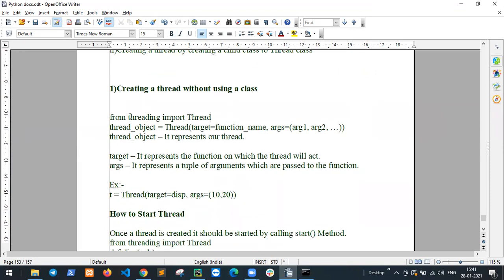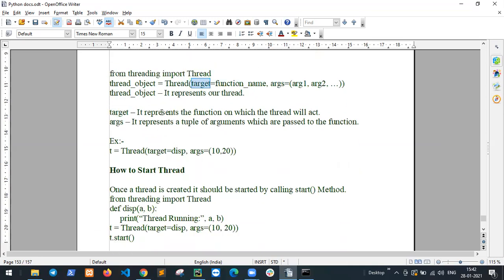So how to create? From threading, import Thread. Got it? Thread object means Thread, with target function, target function name, and arguments, how many arguments to pass in this function. The thread object represents our thread. Represents means it defines what the actual work of the thread is. So it is defined only by thread objects.